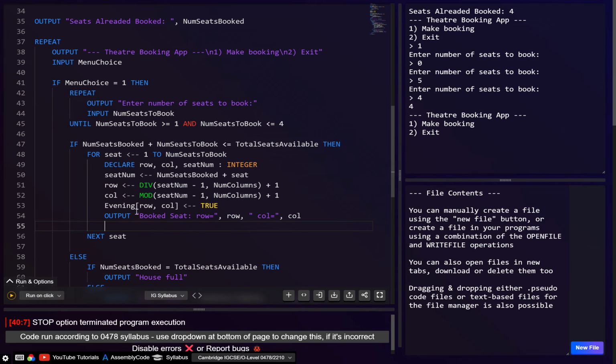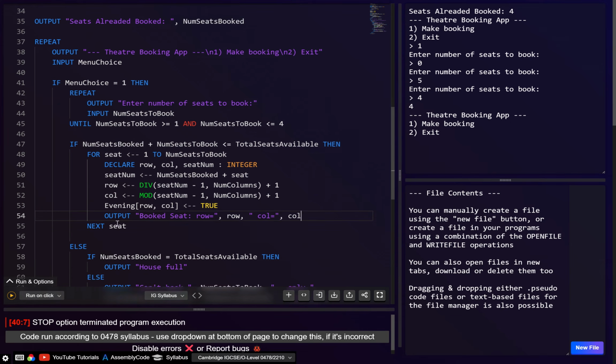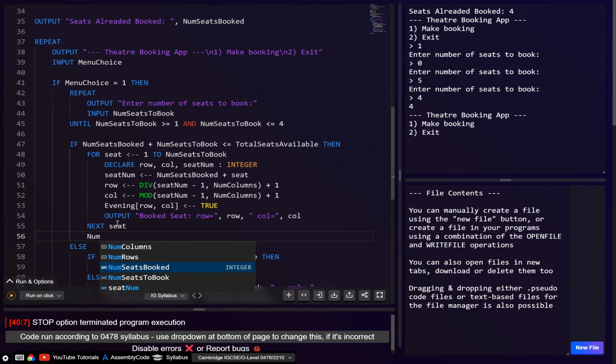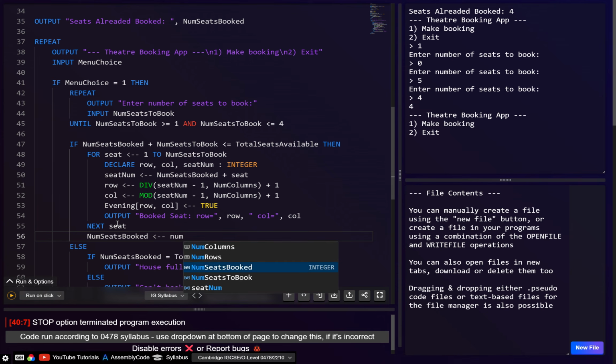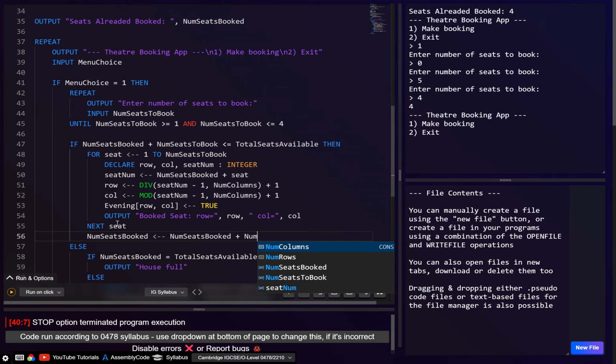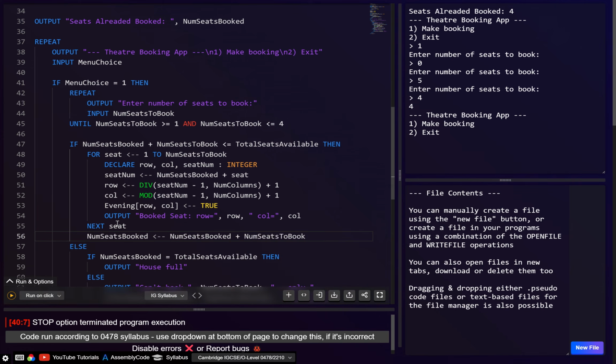But on the next time round, the seat number now is going to be 2, so now we're going to have 46 plus 2, which goes to 48, which means it's not going to book 47. So I'm just going to increment this at the end. So num seats booked is going to be num seats booked plus the number of seats to book. Alright, so I think that should be fine.